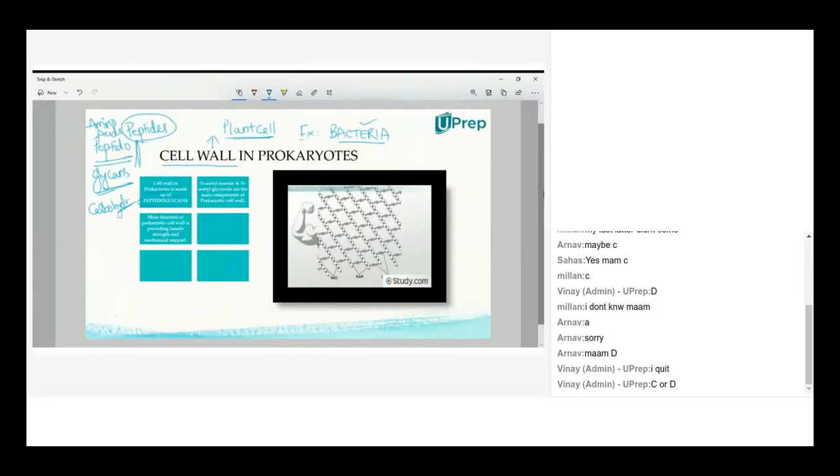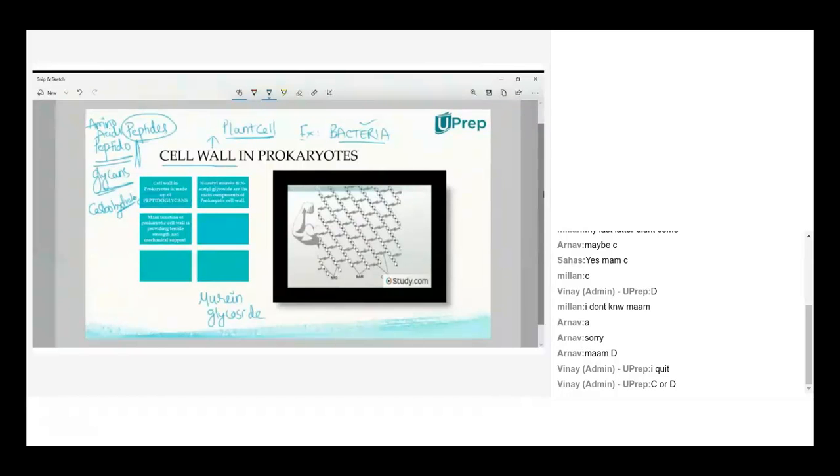So an amino acid is bonded to carbohydrate. How? Here, specific terminology you have to understand: N-acetylmuramic acid, N-acetyl glucosamine.